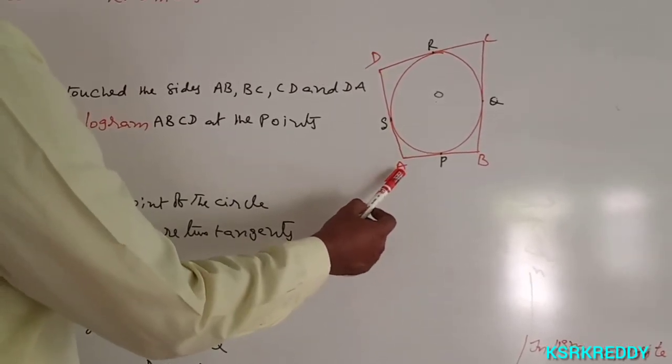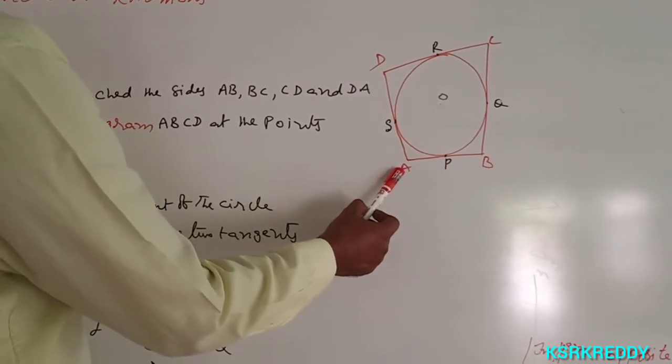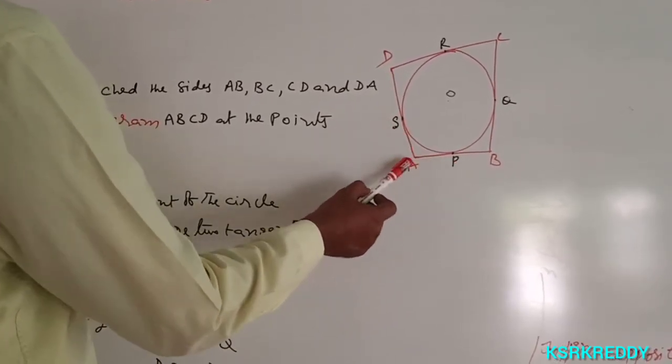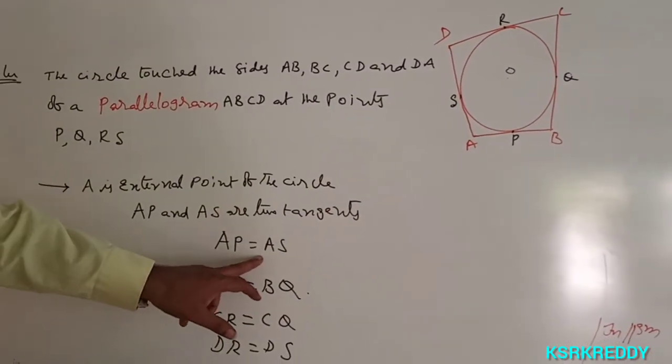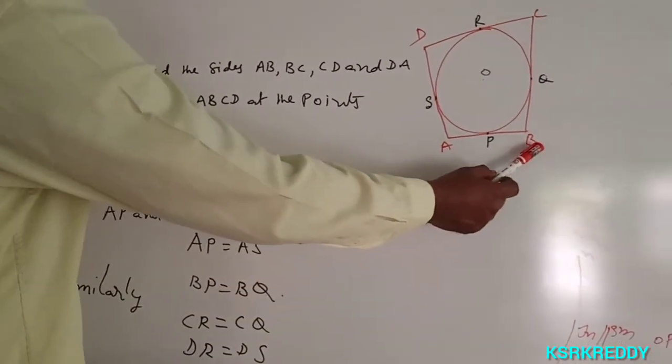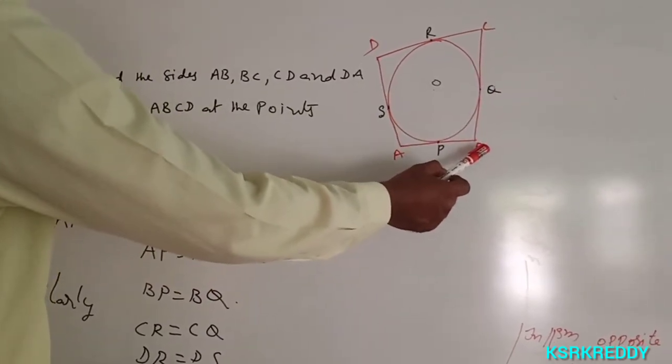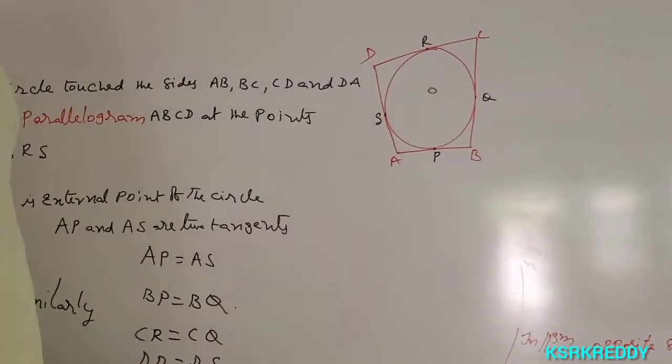Already we know the theorem. A is the external point of the circle. AP and AS are the two tangents. Therefore AP equals AS. Similarly, B is the external point of the circle. BP and BQ are the two tangents. Therefore BP equals BQ. The two tangents are equal.